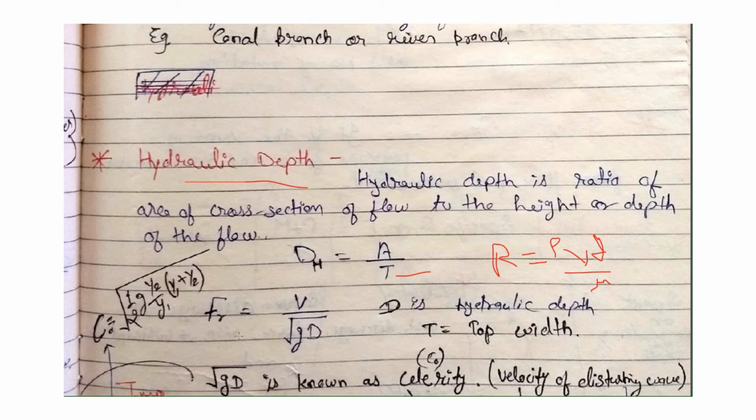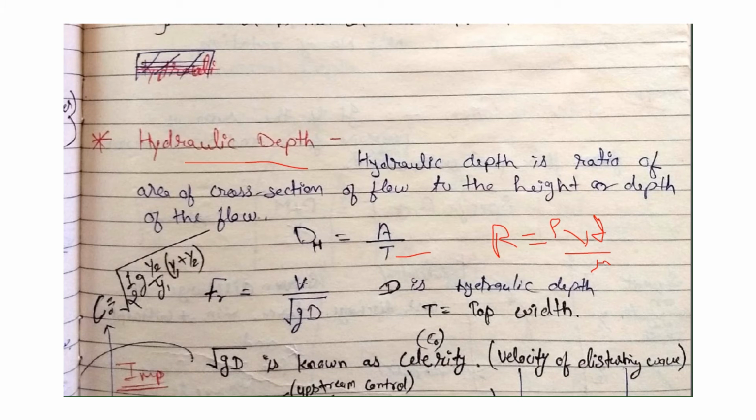Now, in this case, the flow is laminar or turbulent, and also critical, subcritical, or supercritical. So we check the Froude number. The Froude number is velocity divided by root of gD, because in the channel, the gravity force is dominant along with the inertia force.